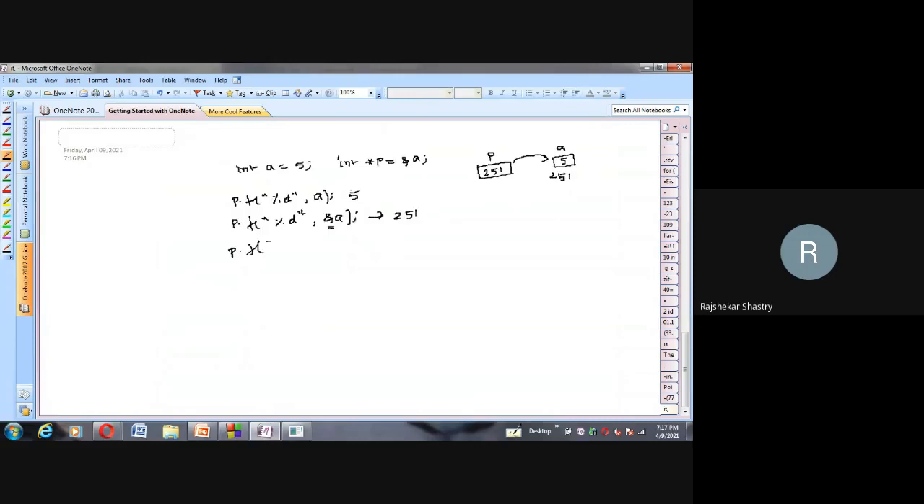Now printf, if I say %d comma asterisk of ampersand of A, then 5. Whenever we see asterisk, we should remember it means value at the address. So what is the address of A here? Clearly we mentioned this: the address of A is 251. The value at the address 251. So where is 251 located? 251 is located here, and the value at address 251 is how much? 5. So here also 5 will be printed, which is equivalent to the value of A.